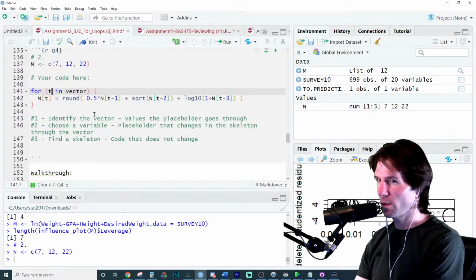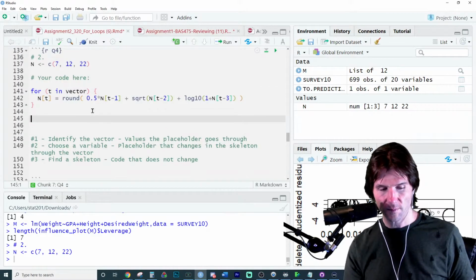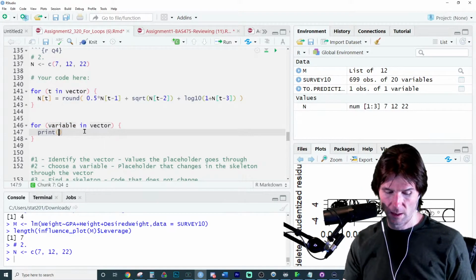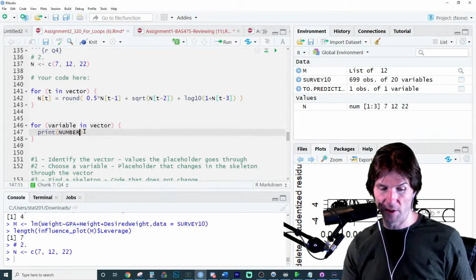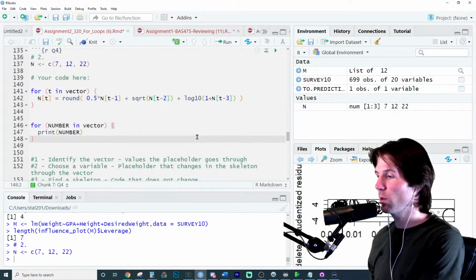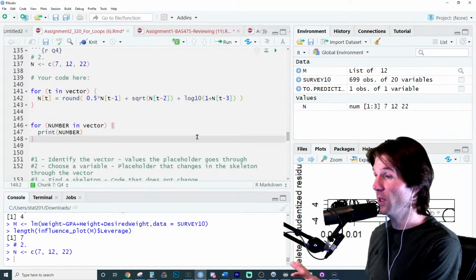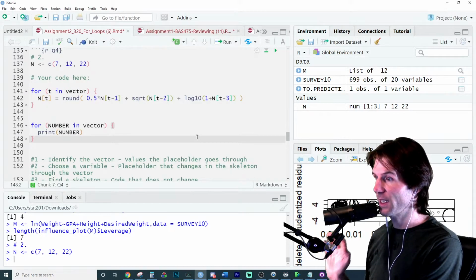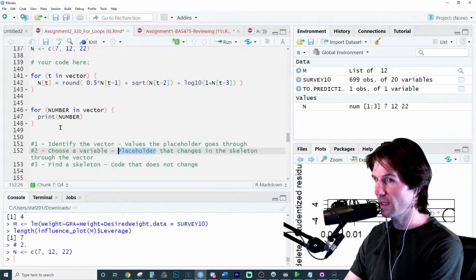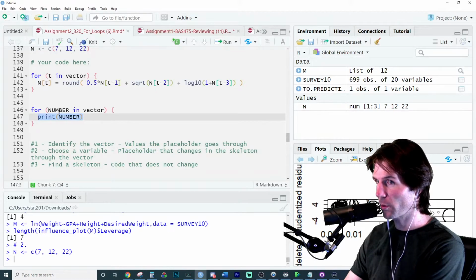What we want to do right now, and here, I'll go down here and show examples. If I go right here and do the following, what is the placeholder in this code right now? What is the placeholder in the code that I've just written right there? What is the placeholder, which is in my skeleton? You can see right here, the skeleton, the code that does not change. The placeholder will go inside the skeleton. This does not change. The placeholder will change.